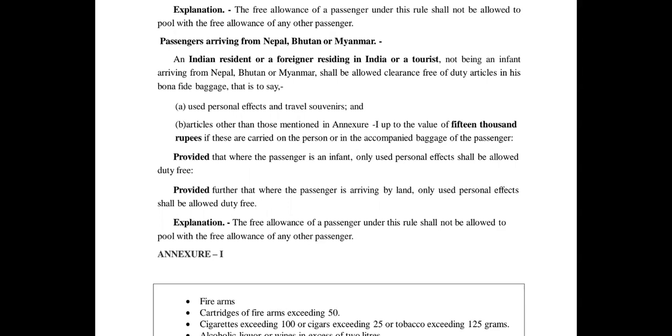But there is an annexure which says that this is not allowed for these items, like firearms, cartridges of firearms exceeding 50, cigarettes exceeding 100, and alcohol, liquor or wine in excess of 2 liters, gold or silver in a form other than ornaments, and flat panel displays like liquid crystal display, light emitting diode, plasma television, etc. So various things are there which are not covered. For that you have to pay additional baggage duty.